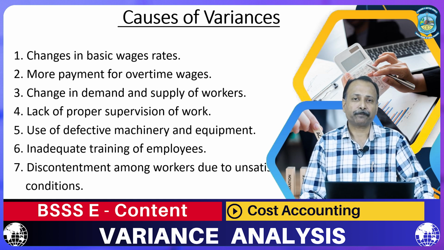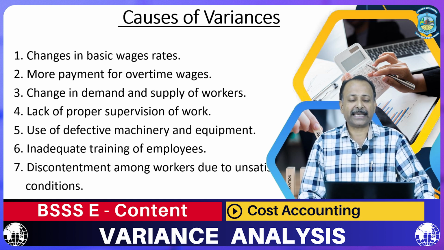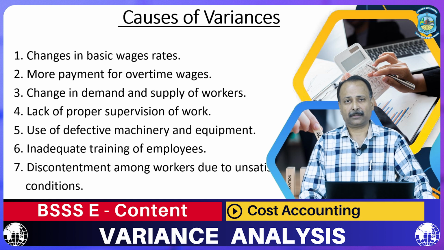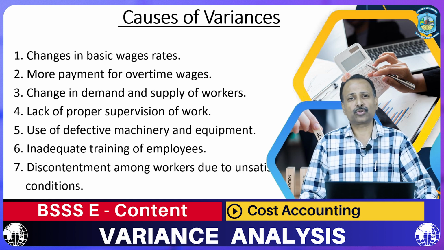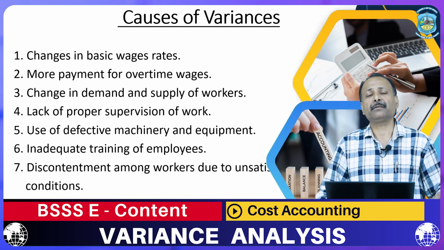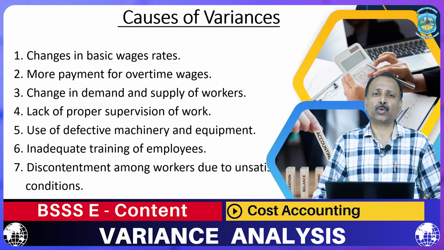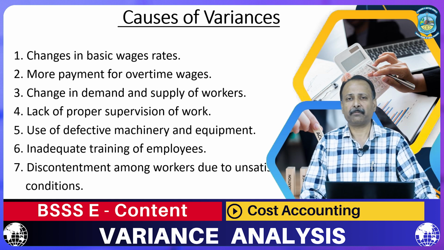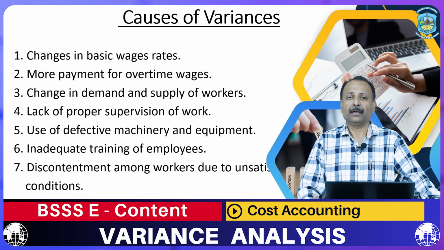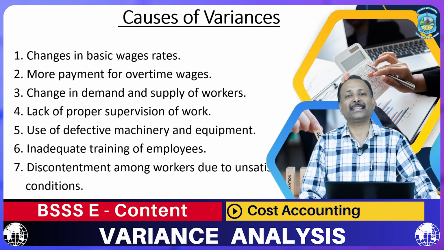Reason number 1 is changes in basic wage rate. We are supposed to pay 1000 rupees per person, but there is a change in the actual wage. It might be 1200, it might be 800, higher or lower, but because of this there is a variance in the total labor cost.